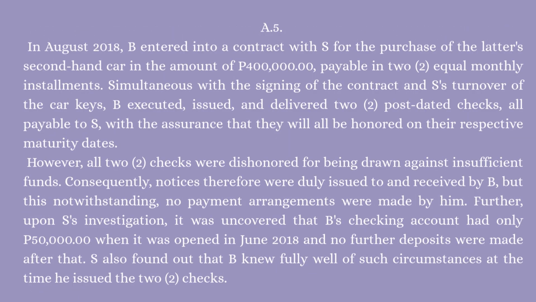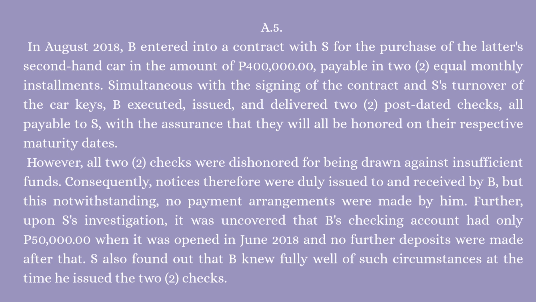Question A5. In August 2018, B entered into a contract with S for the purchase of the latter's second-hand car in the amount of 400,000 pesos payable in two equal monthly installments. Simultaneous with the signing of the contract and S's turnover of the car keys, B executed, issued, and delivered two post-dated checks, all payable to S, with the assurance that they will all be honored on their respective maturity dates.